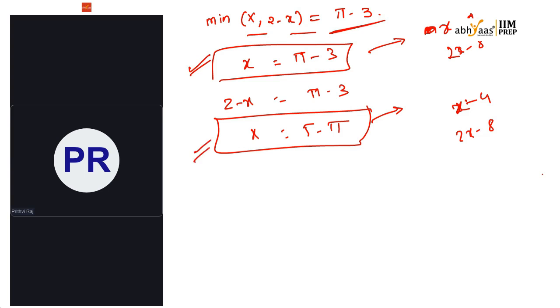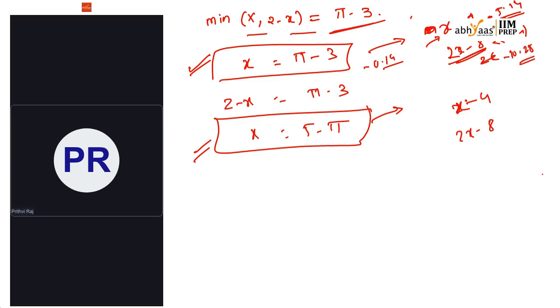Just check it. If I take x equal to pi minus 3, which is 3.14 minus 3, about 0.14, then in x minus 4 it will be minus 5.14, and obviously minus 5.14 is less than pi minus 3. And 2x minus 8 gives 2 of minus 5.14, so it is minus 10.28.